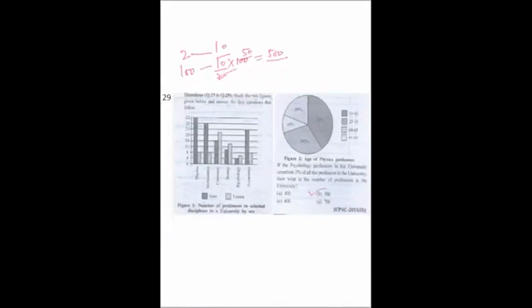Next question. Consider the following information regarding the performance of a class of 1000 students in 4 different tests. Tests 1, 2, 3, 4 are given. Average marks have been given as 60, and the range of marks, 30 to 90, is different for each. If a student scores 74 marks in each of the 4 tests, meaning here everywhere 74, this is the situation.